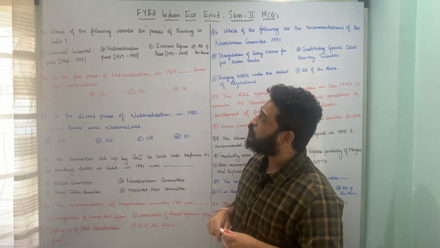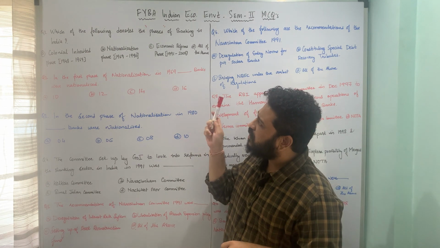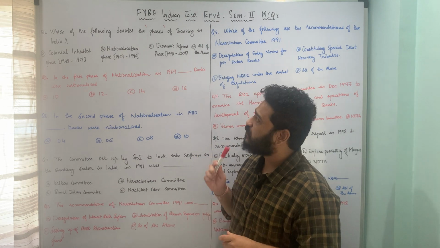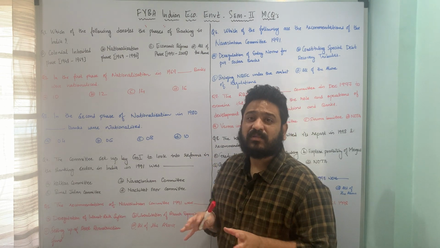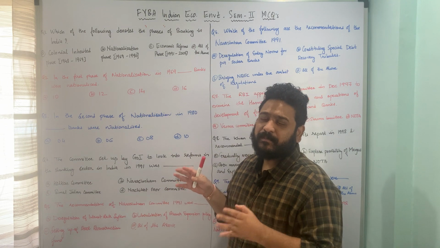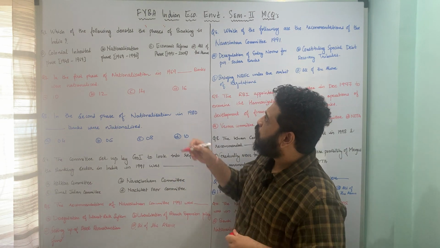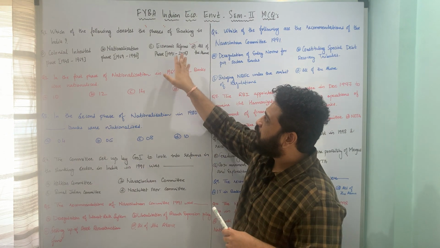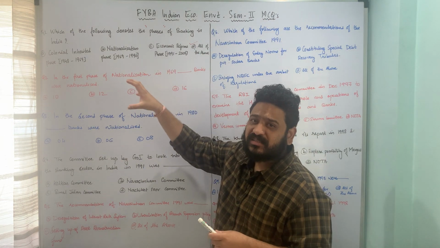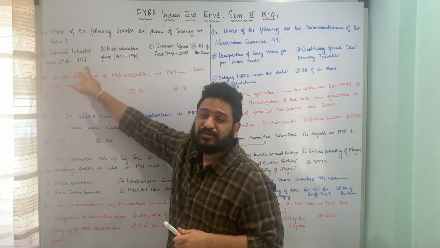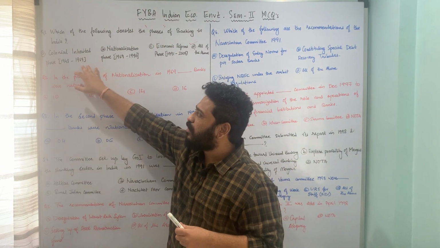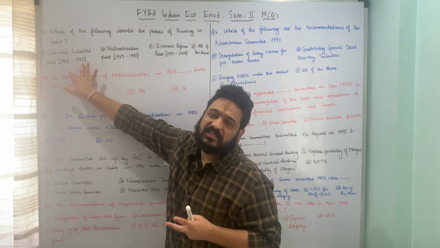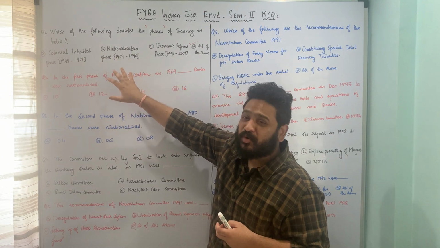So which of the following denotes the phases of banking? All these 3 points, that means colonially inherited phase, then nationalization phase, as well as the economic reform phase, talk about the different phases in banking in India, and therefore option D, all of the above, is the correct answer to this question. I hope the question is clear. The years are also given, so it gives you a little more comprehensive sense of the possible phases during these years. I hope this is clear.